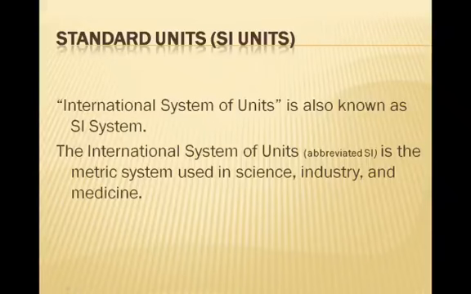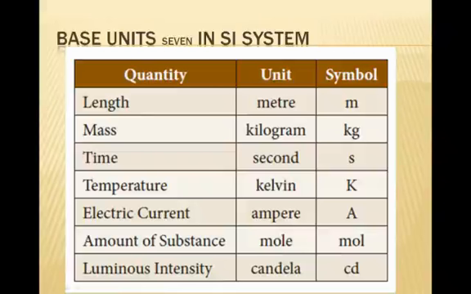Next, standard units, SI units. I already said it is the International System of Units, also known as the SI system. The International System of Units, abbreviated SI, is the metric system used in science, industry and medicine. Next, the seven base units in the SI system. Now we are going to discuss base quantities, units and symbols.